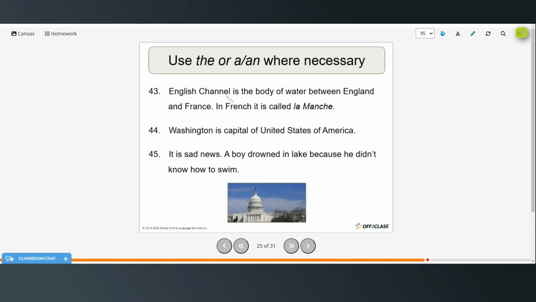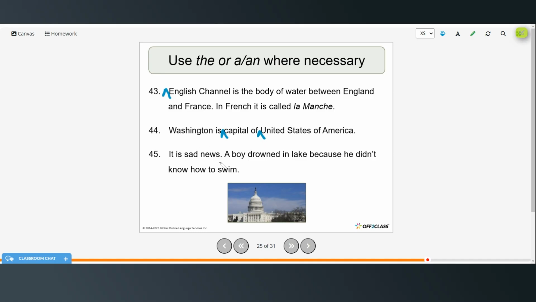English Channel is the body of water between England and France. In French, it is called La Manche. So it should be the English Channel is the body of water between England and France. Washington is capital of United States of America. So Washington is the capital of the United States of America.